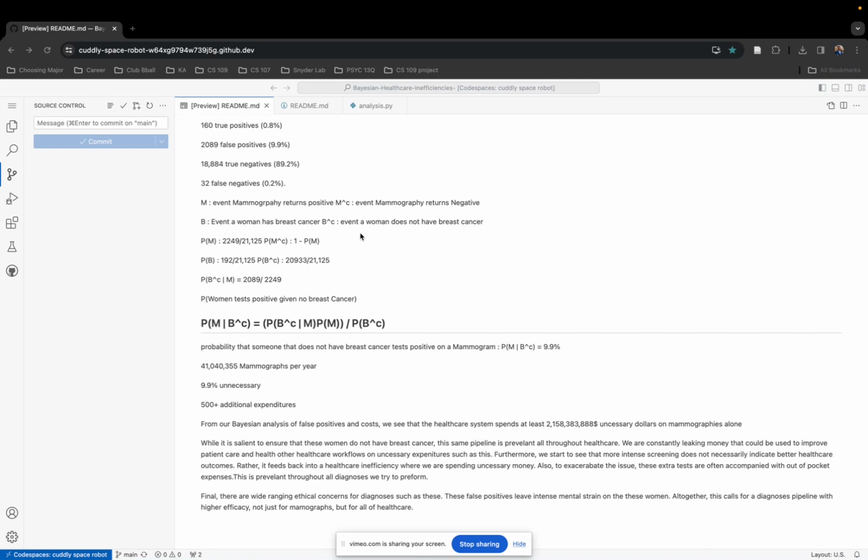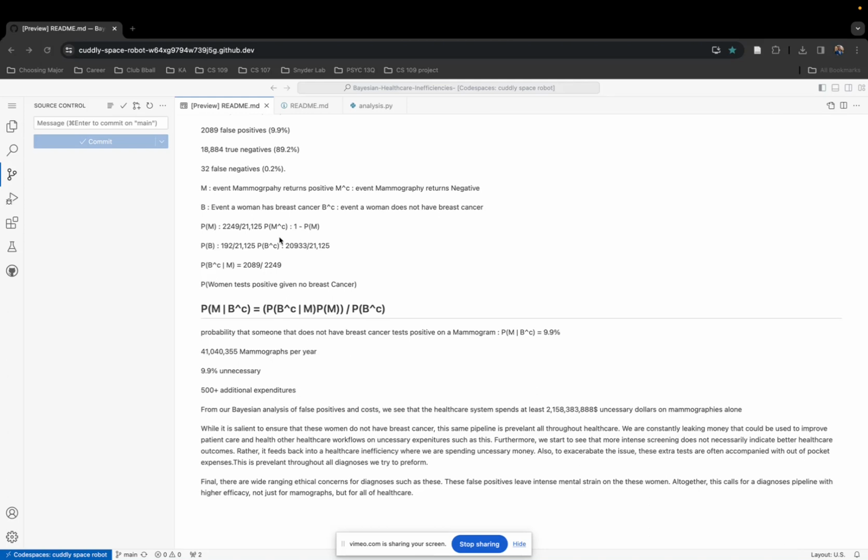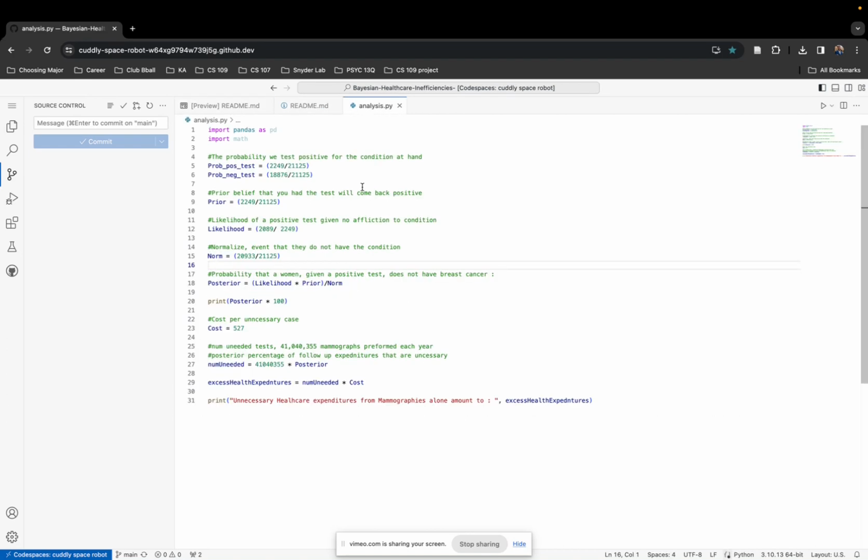Now let's define B to be the event that a woman has breast cancer and the complement of B to be the event that a woman does not have breast cancer. We can see some of our prior and posterior probabilities here. And we're going to look for the probability that a woman tests positive given that she does not have breast cancer. So let's go over to our analysis file here. We have the probability of a positive test.